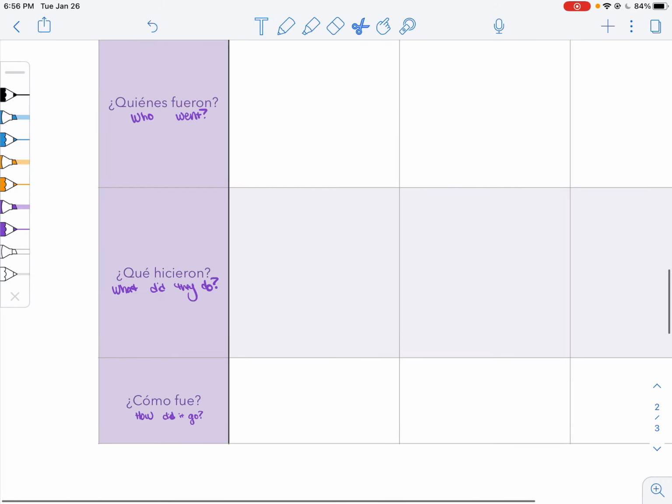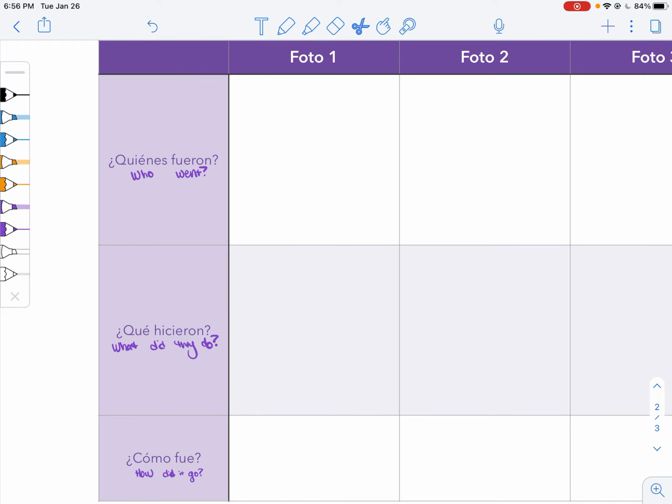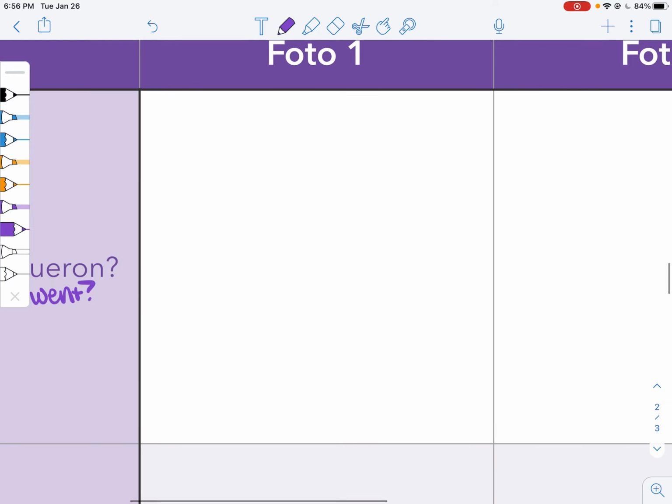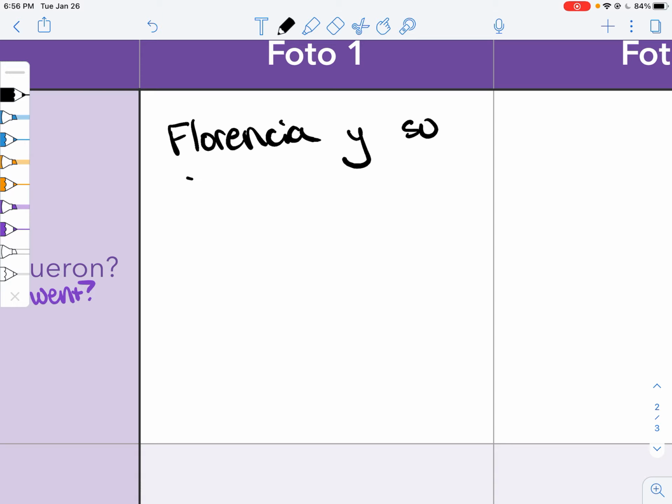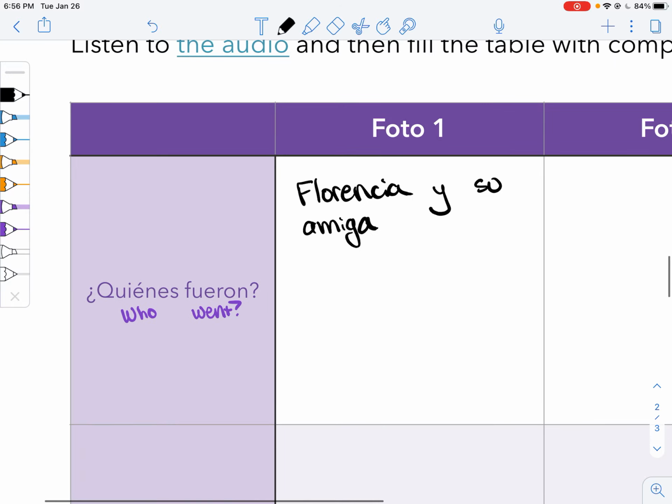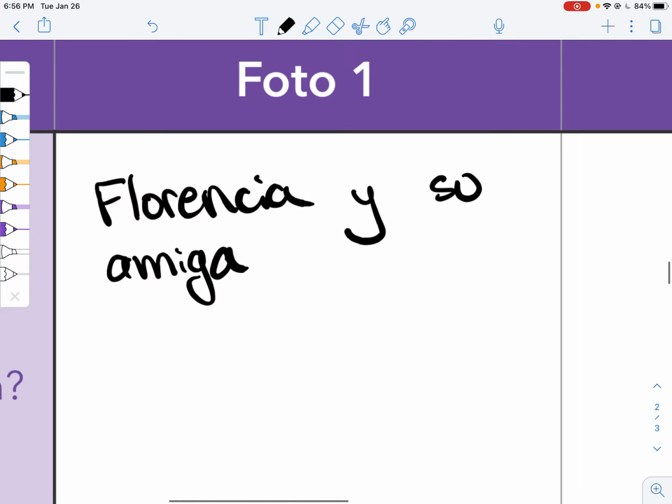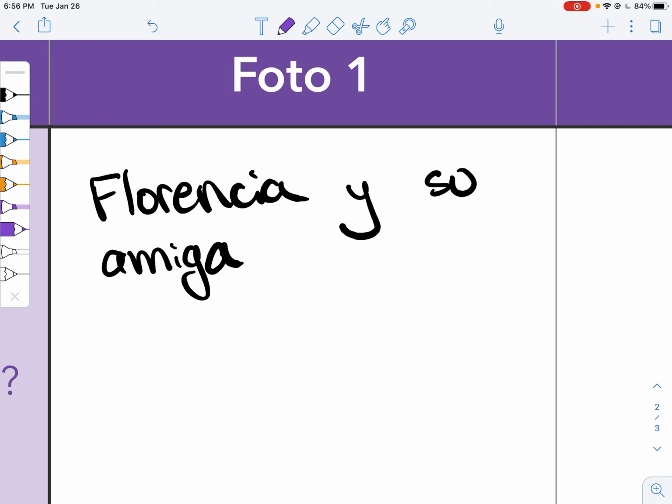So according to our first photo, we have Florencia y su amiga. Florencia and her friend. So we'll say Florencia y su amiga because that answers the question, who went? But we don't have a complete sentence, so we need to put a verb on there. Florencia y su amiga gives us an ellas, so we'll say fueron. Florencia y su amiga fueron. And by itself, that is a valid sentence.